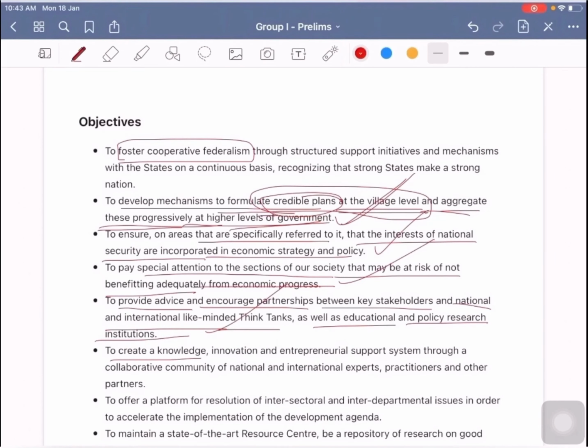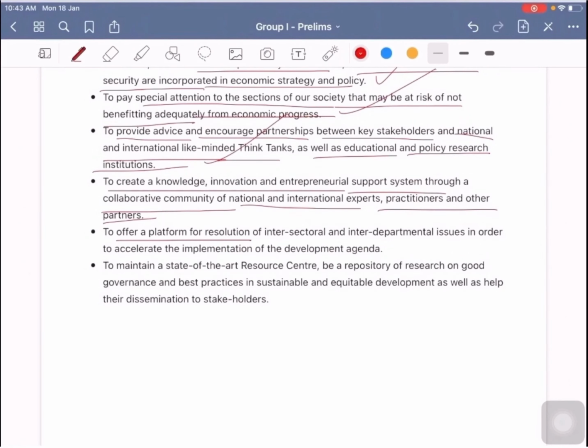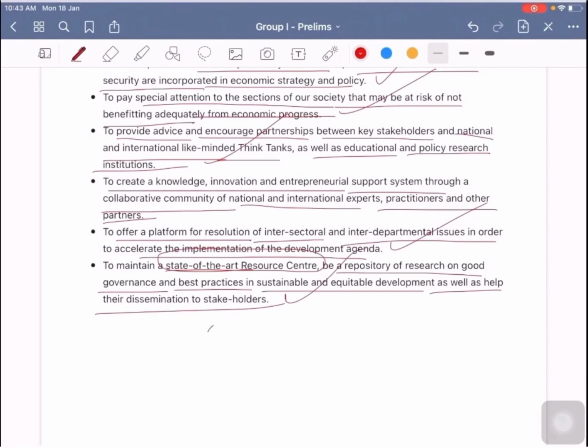And to create a knowledge, innovation, and entrepreneurial support system through a collaborative community of national and international experts, practitioners, and other partners. Another thing is to offer a platform for resolution of intersectoral and interdepartmental issues in order to accelerate the implementation of the development agenda, and to maintain a state of the art resource center, to be a repository of research on good governance and best practices in sustainable and equitable development, as well as help their dissemination to stakeholders. That is the sustainability aspect and the research and development aspect.